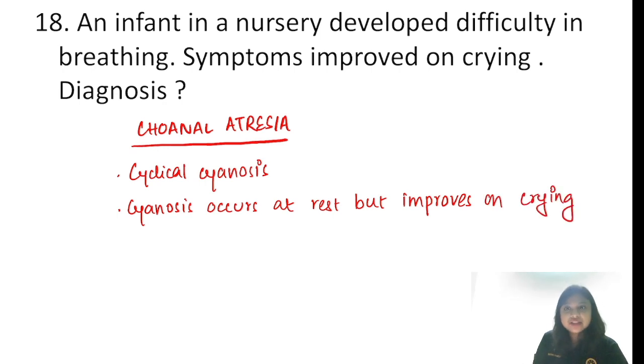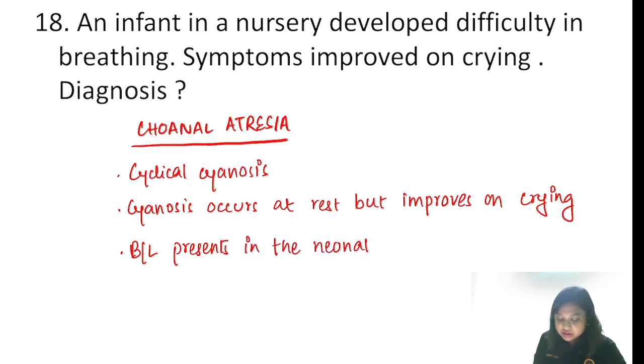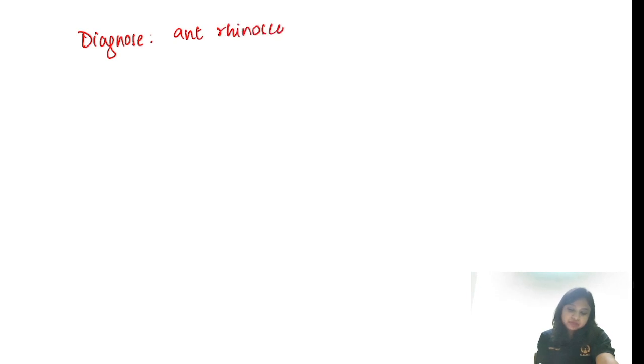It can be unilateral, it can be bilateral. If it is bilateral, it is severe and presents in the neonatal period. If it is unilateral, it will present in infancy. How do we diagnose? We can do an anterior rhinoscopy, but the investigation of choice will be CT scan.